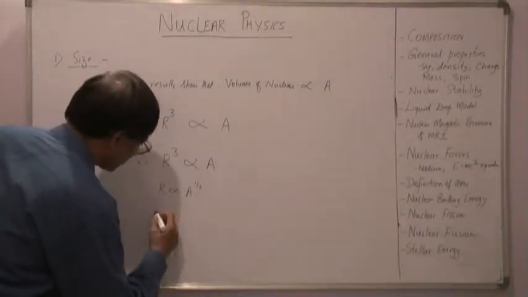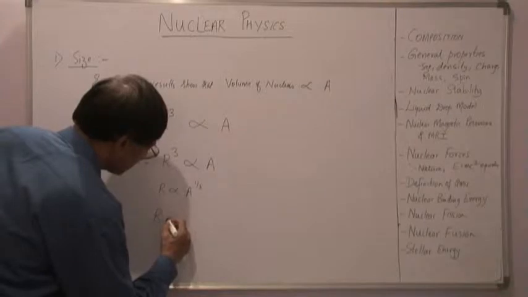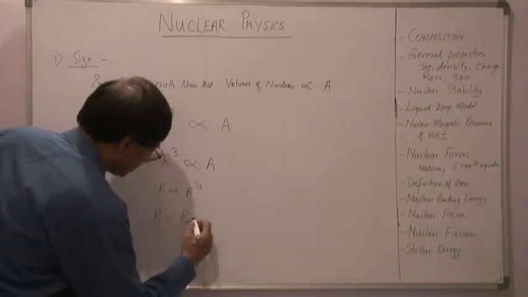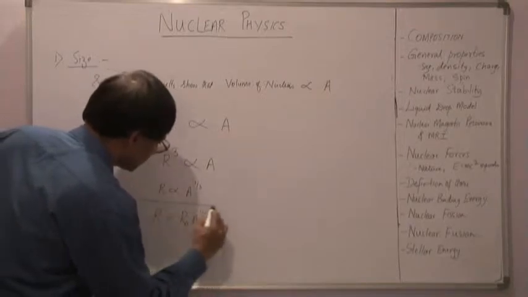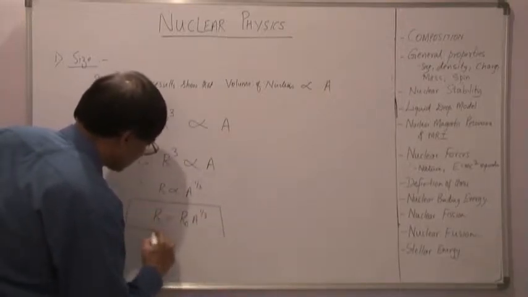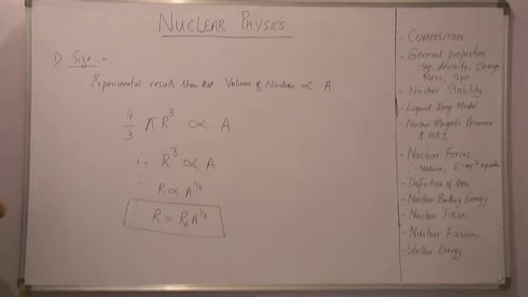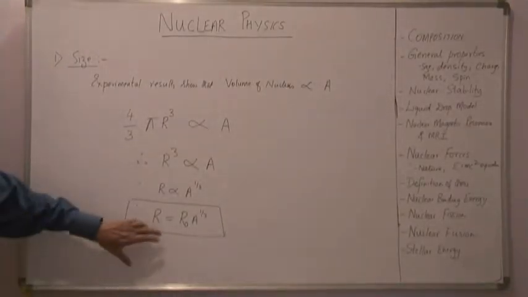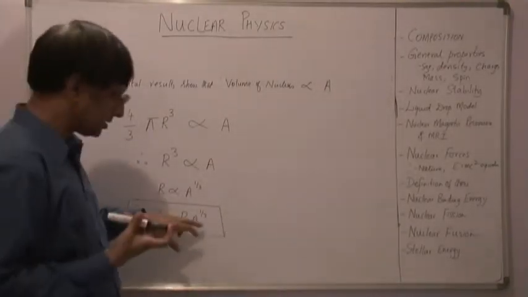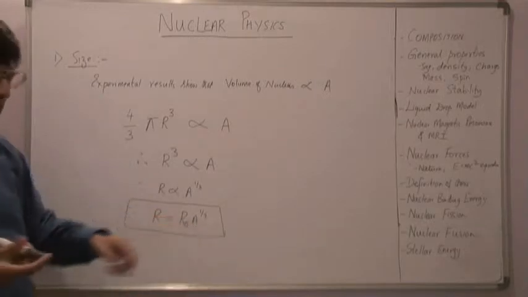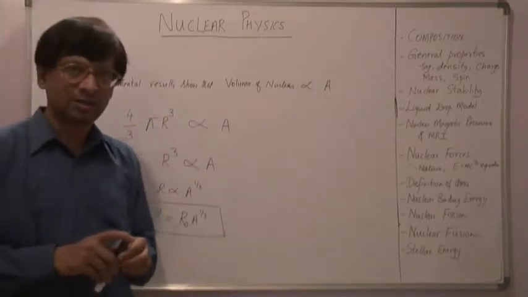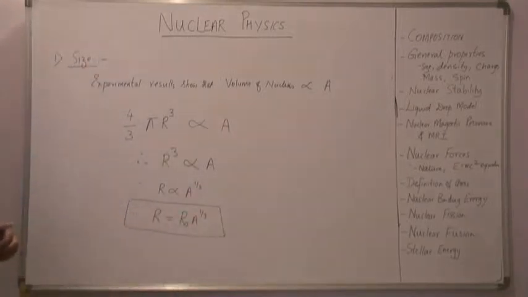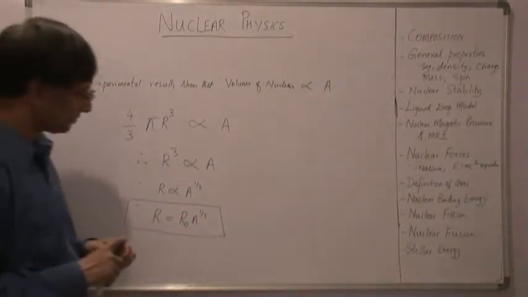Since we have a proportionality sign, we say r is equal to r naught into A to the power of 1/3. So this is the expression we have now. This says that the radius of a nucleus is proportional to the cube root of the mass number of the nucleus.